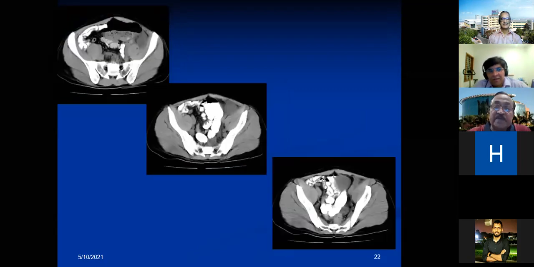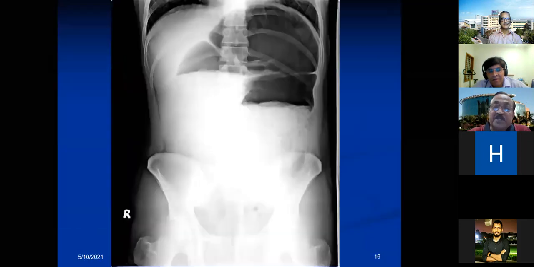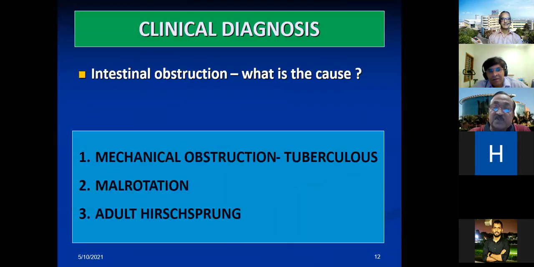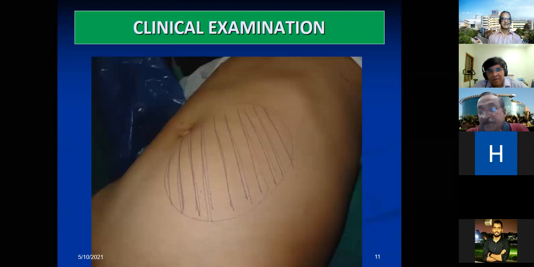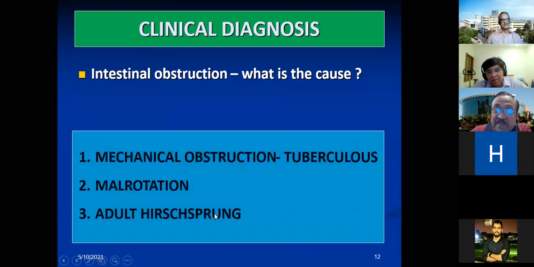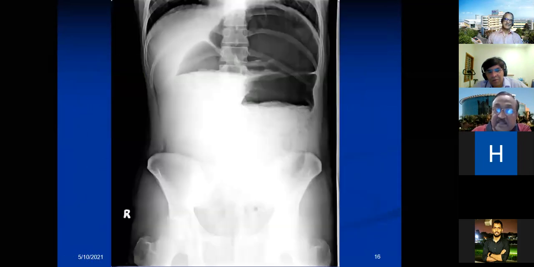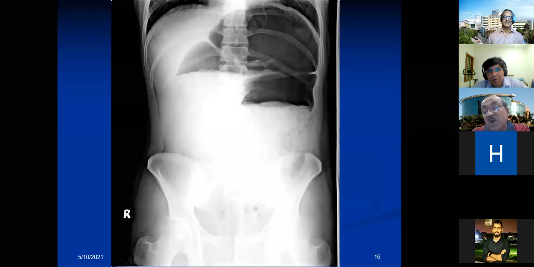Now, retrospectively, I will go back and put that picture to you again for the benefit of postgraduates. Typically, cecal volvulus produces a round shadow on the left side of the abdomen. I am talking about when you take an X-ray. Because when the cecum turns, it almost occupies the center. Actually, it may not be too high, somewhere here. But if you look at this picture, it is not looking like the classical cecal volvulus.